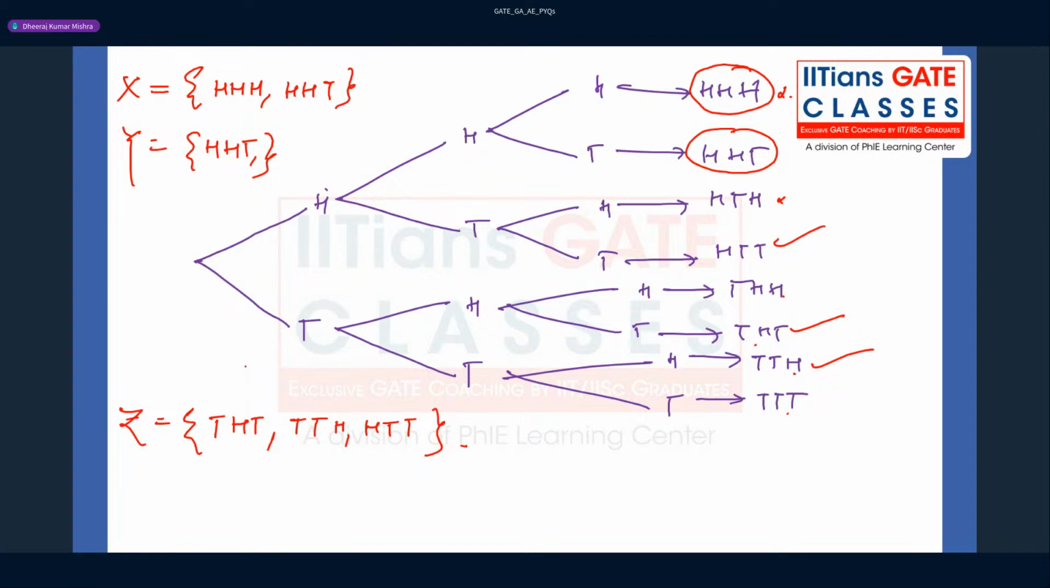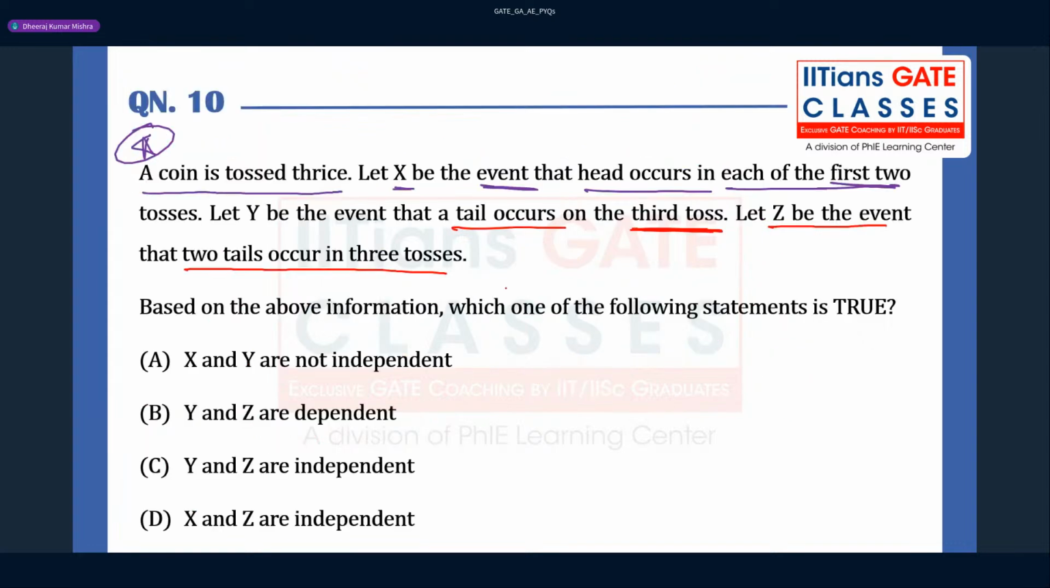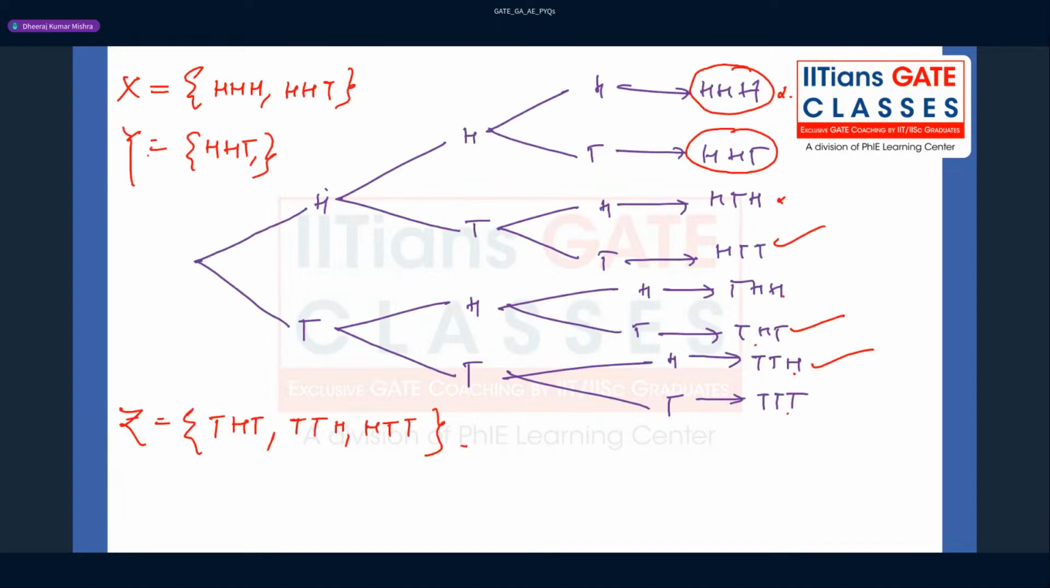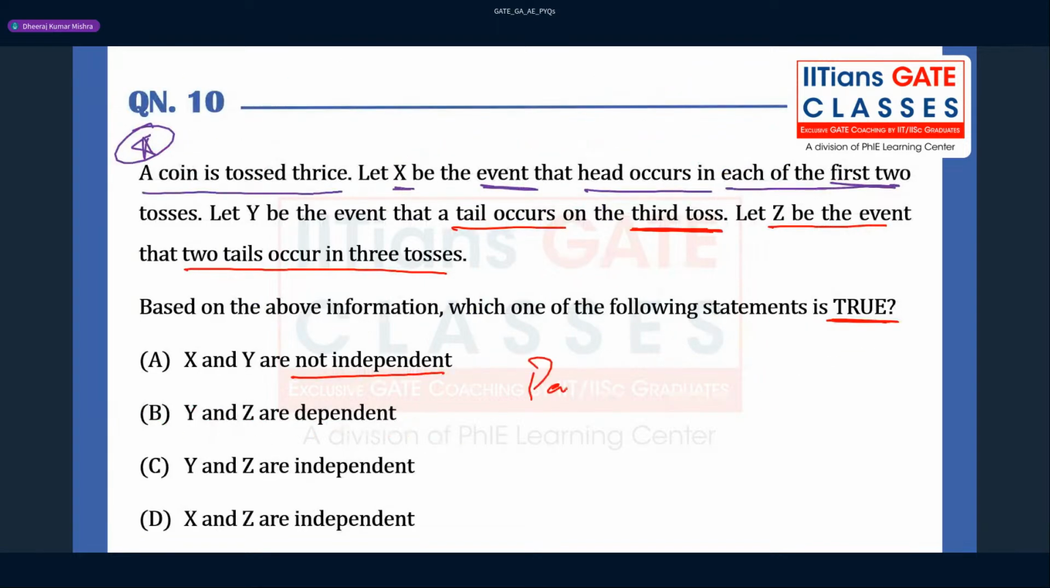Now, once you are able to write the events, you have to check what, based on the above information, which of the following is true, right? So we have to check whether X and Y are independent or not. I mean, they may not be independent here. So we have to check whether they are independent or not. So what is the condition for independence, right? What they are asking is pairwise independence, guys. Pairwise independence, right?